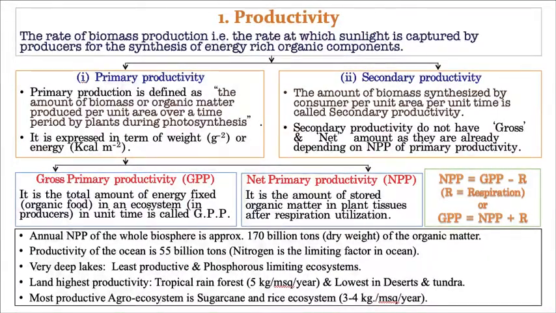Now let us take the last piece of information, that is the most productive agro ecosystem. Hope you know what an agro ecosystem is. That means man created it in the form of agriculture. In this agro ecosystem, the most productivity can be seen in sugarcane crop and rice ecosystems.